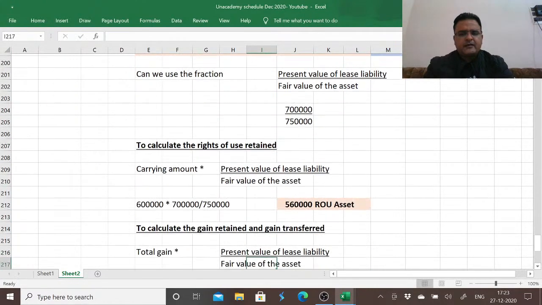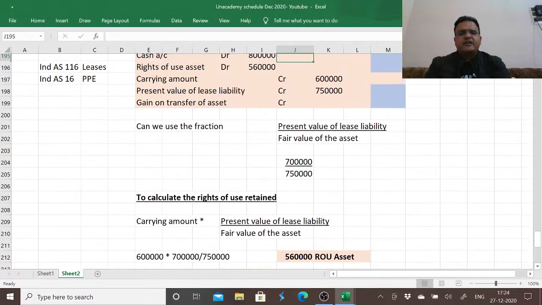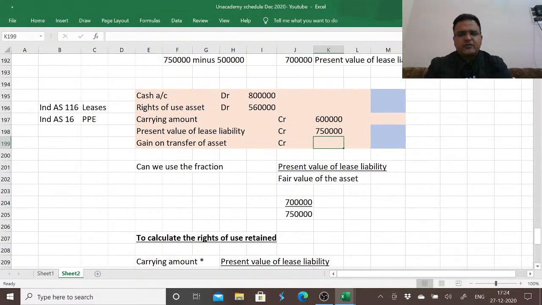The gain retained on the same lines, 1,50,000 into 7 lakh divided by 7,50,000, 140,000, and the gain retained is 140,000. Gain transferred is 10,000. So if I would have bifurcated in this way, then the gain transferred would have been 10,000.